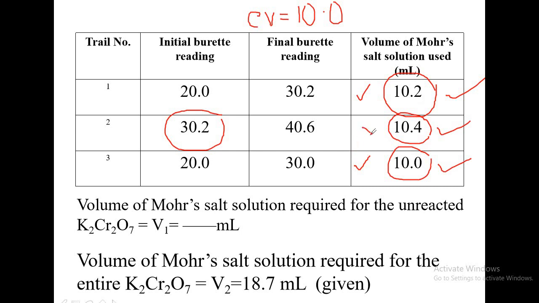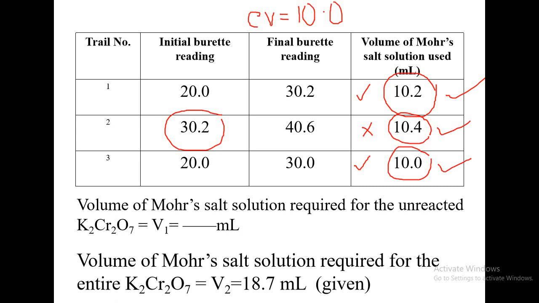Then the teacher will ignore this trial. If you have not got 10.2 and even this value is 10.4, in that case there will be 0.4 error. 0.4 error means you will be losing 4 marks. How many marks you lose was discussed in the total hardness experiment, and that scheme of evaluation I have also provided in the video. So please watch that video and try to understand for how much error you are losing how much mark. Okay, so this is how you will do the experiment and you will be reporting the value like this.